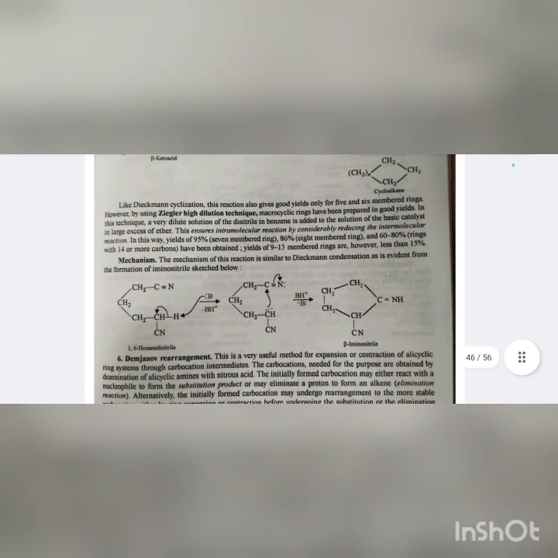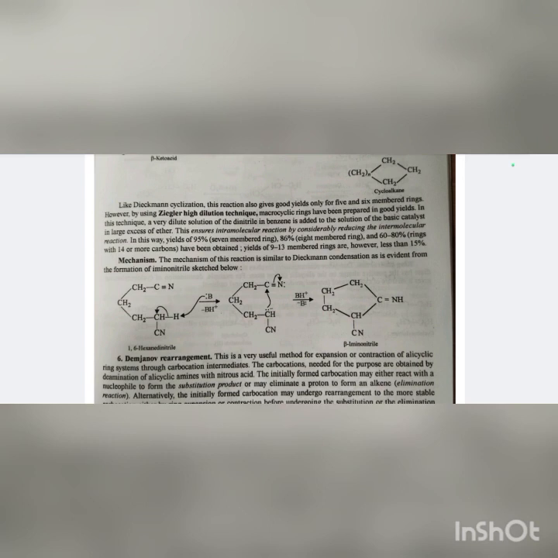Like Dieckmann cyclization, this reaction also gives good yield only for 5 or 6 membered rings. However, by using Ziegler high dilution technique, macrocyclic rings have been prepared in good yield. In this technique, a very dilute solution of the dinitrile in benzene is added to a solution of the basic catalyst in a large excess of ether.